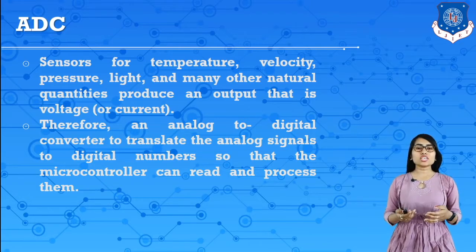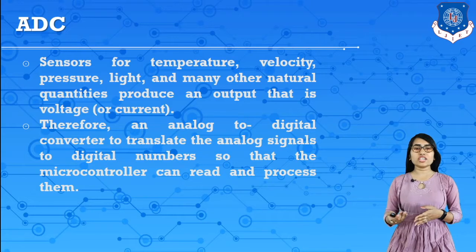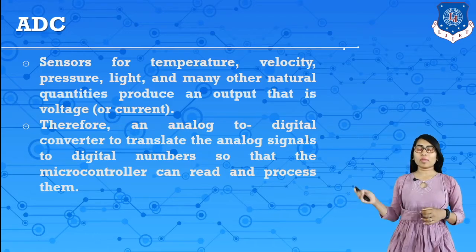So to process the data, first the sensor senses the physical quantity and converts it into voltage or current form, and then this continuous voltage or current signal is converted into digital form to be processed by the microcontroller.